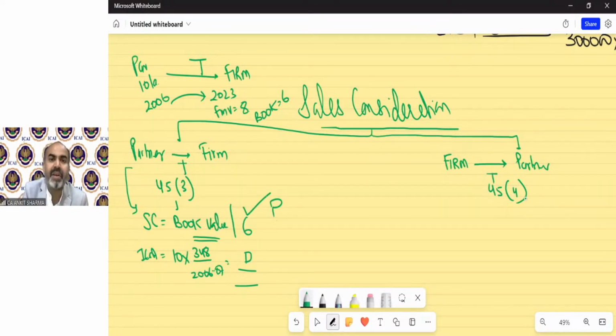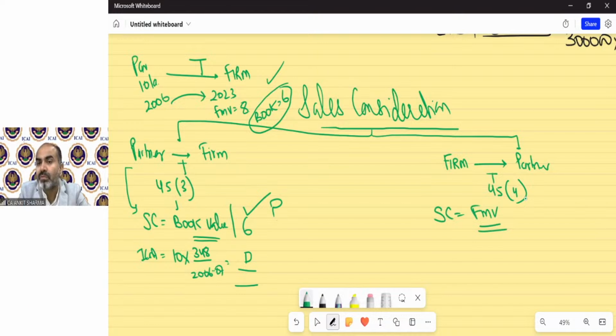Whatever will be the recorded amount in the books of accounts of the firm will be the sale consideration in this situation. And when the firm transfers any asset to a partner, then the sale consideration will be the fair market value. Suppose the firm transfers an asset to a partner, whose fair market value is 50 lakh and book value is 20 lakh. And suppose the actual price charged by the firm is 35 lakh. In that case, they both are irrelevant. The fair market value will be the sale consideration.